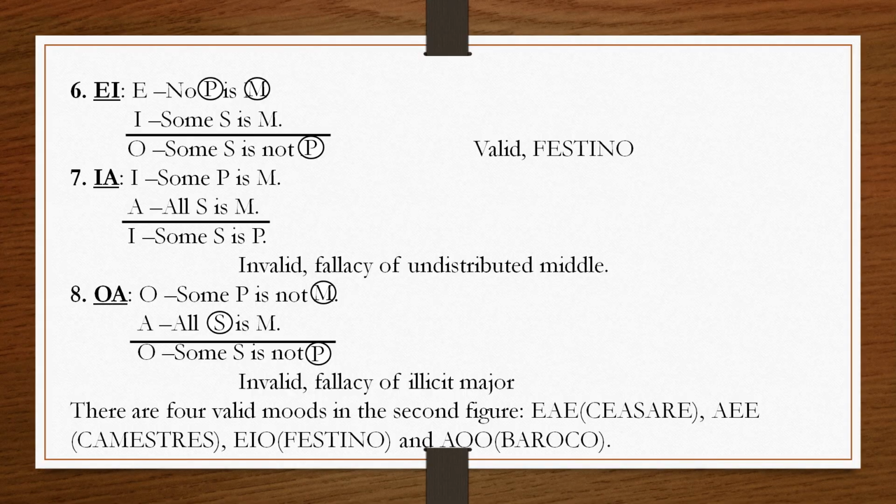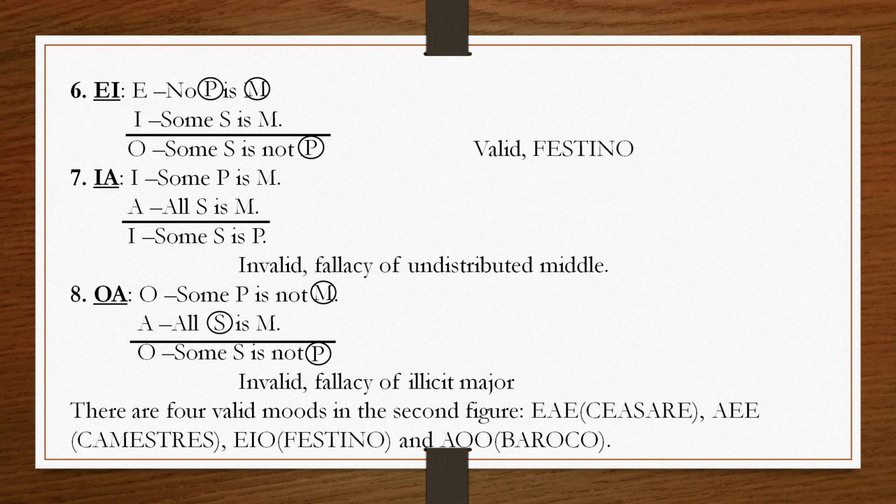Then the next combination, the last combination of the second figure, OA. O is particular negative. So, the conclusion must be particular negative, O proposition. O proposition distributes the predicate term. Predicate means your major term. The major term is distributed in the conclusion.